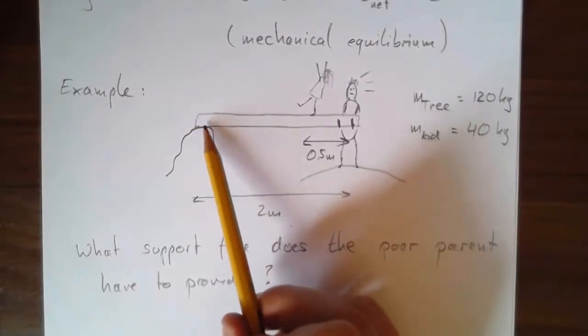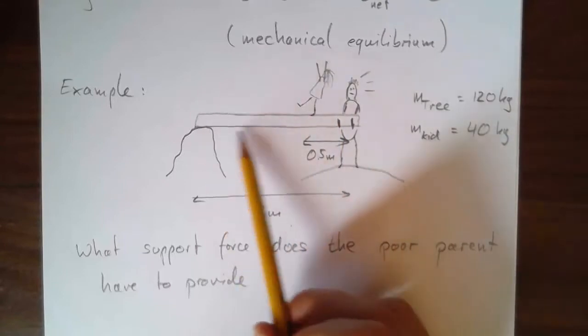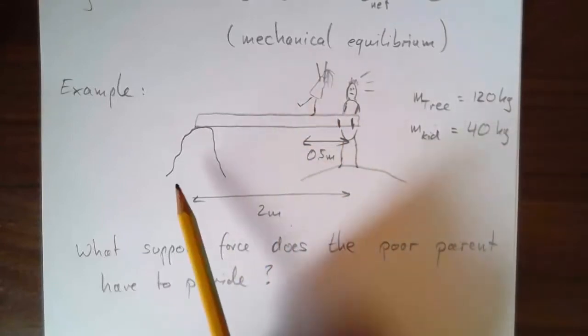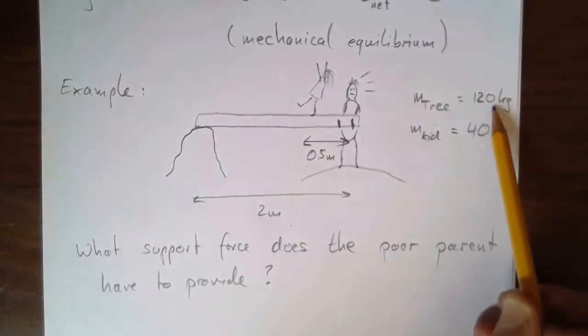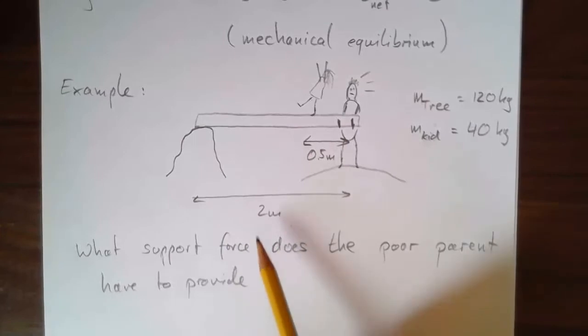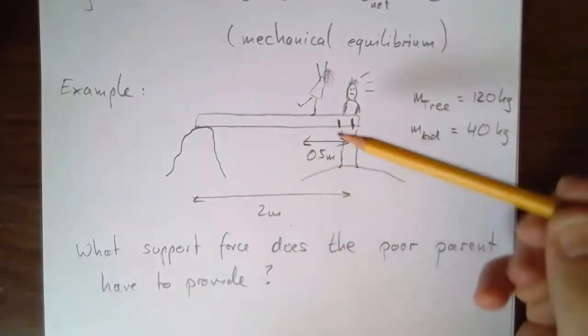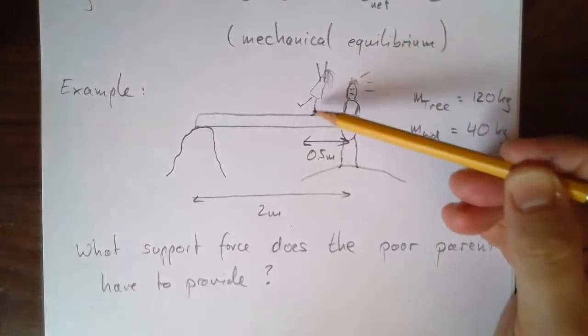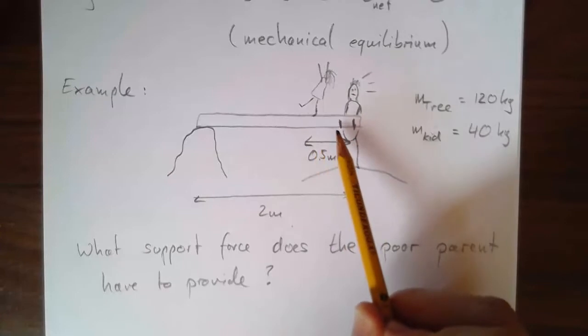Now, we can't ignore the mass of the piece of wood itself. It's fairly heavy, heavier than the kid, in fact. I'm going to say the mass of this tree, as I call it, is 120 kilograms. The mass of the kid is 40. This thing is 2 meters long from there to there, and the kid is dancing right here, about half a meter away from the parent.